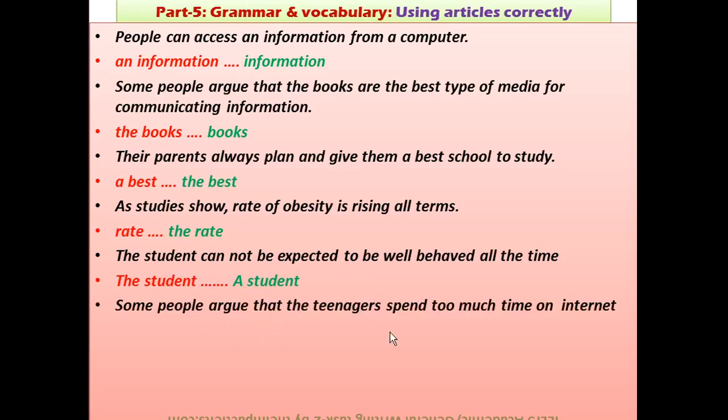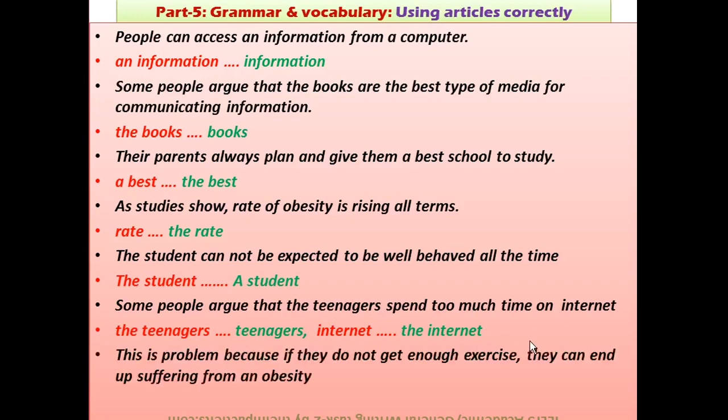"Some people argue that the teenagers spend too much time on internet." That's the problem. First, "the teenagers": again the same thing, we're talking about teenagers in general, so we don't need to use "the". And "internet", as a thumb rule, is always preceded by "the", so you have to keep it in mind, right?